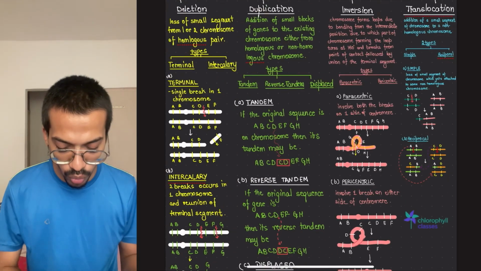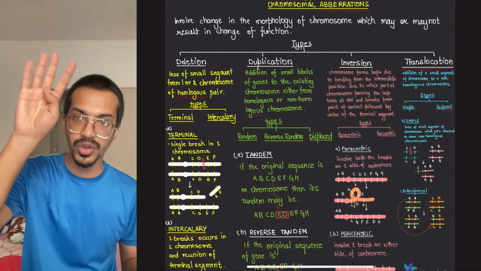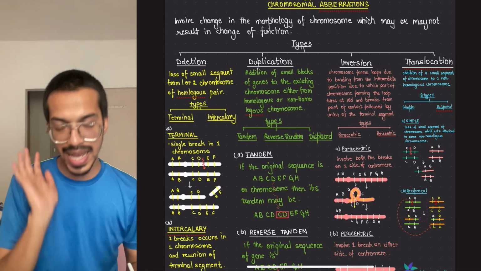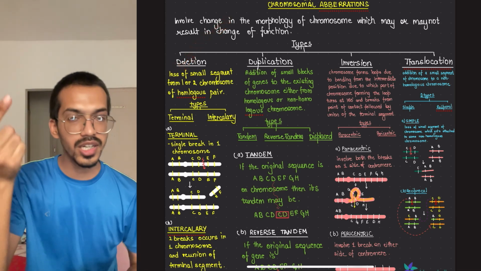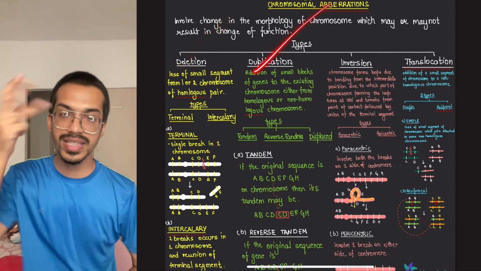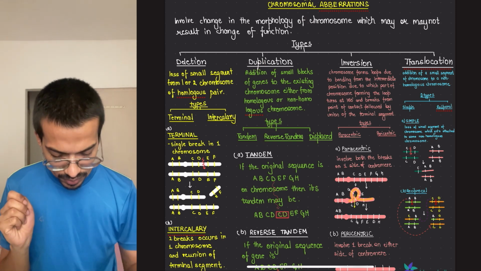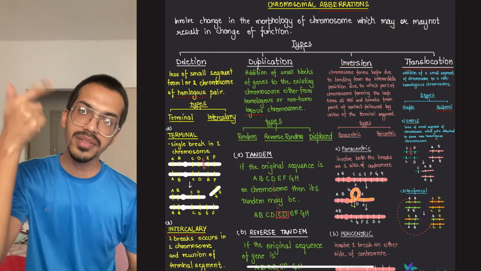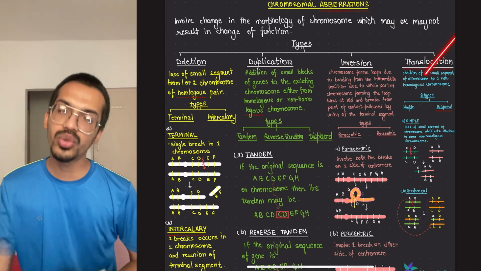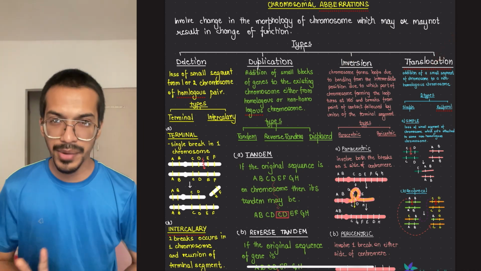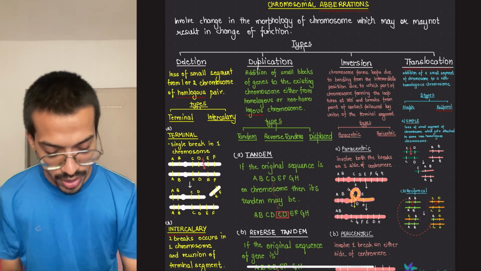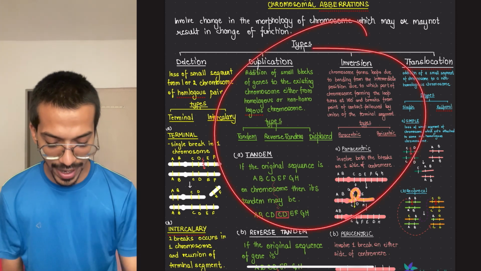So these are the 4 types: deletion, duplication, inversion, and translocation. Further, they have types. Deletion has 2 types: terminal and intercalary. Duplication has 3 types: tandem, reverse tandem, and displaced. Inversion has 2 types: pericentric and paracentric. Translocation has 2 types: simple and reciprocal. I hope this is understood. Very important for you.